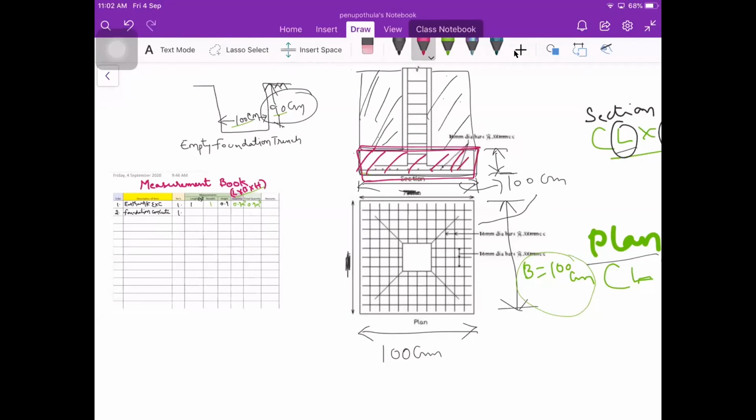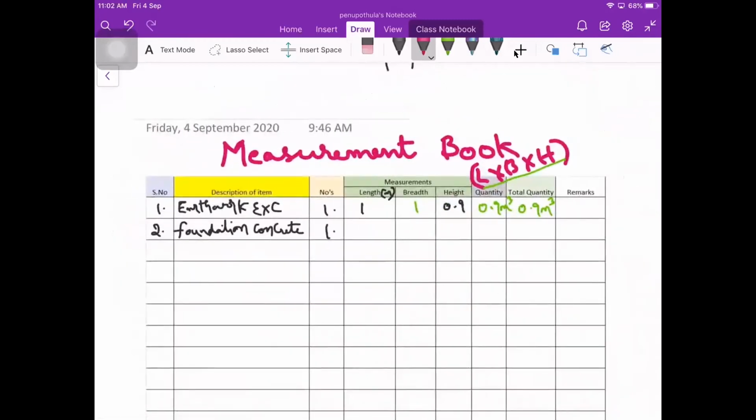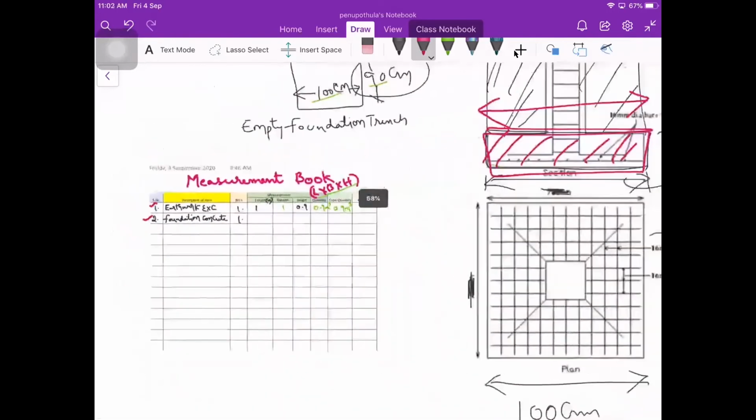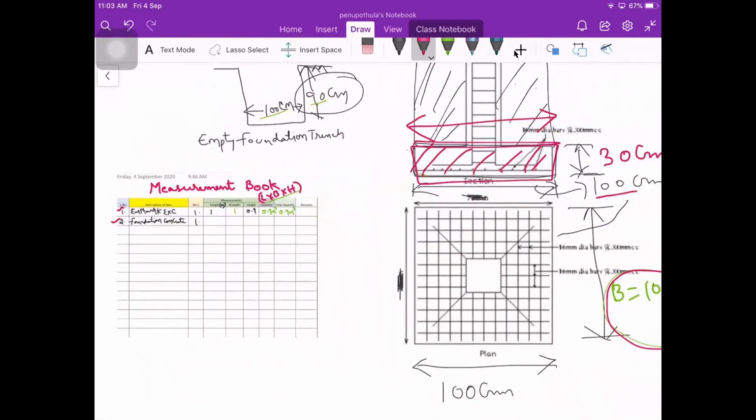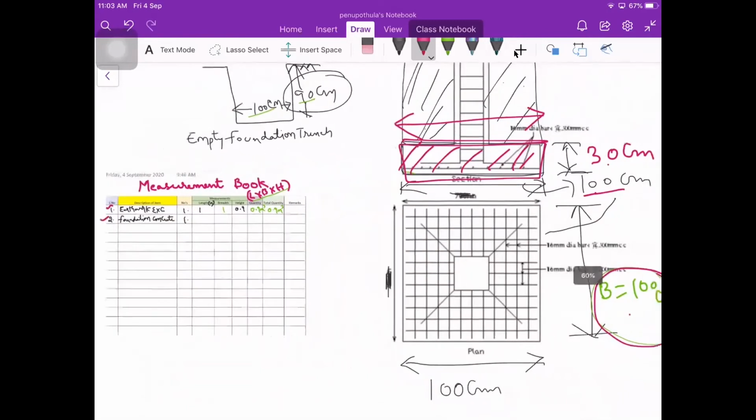So the length is 100 centimeters. You consider the thickness as say some 30 centimeters, and you also know the breadth is the top view. Again here the breadth is the same. Up to what point the earthwork excavation will be, up to that length and that breadth the foundation concrete will be there. So this is what we need to remember when you are calculating earthwork excavation and foundation concrete. These two are similar in length and breadth mostly. Only the height varies, so the height of earthwork excavation is more.